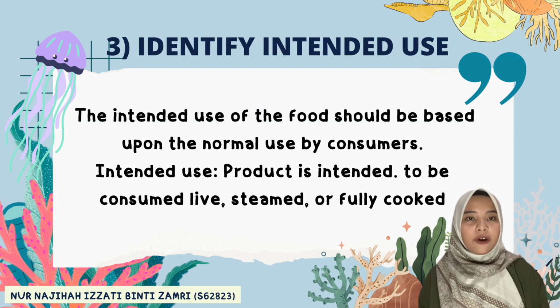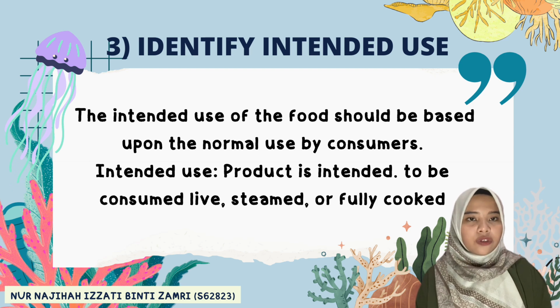The third step of HACCP is to identify the intended use and consumers of the food. The intended use of the food should be based upon the normal use by consumers. The product is intended to be consumed live, steamed, or fully cooked.